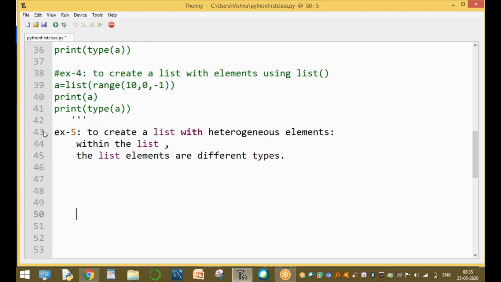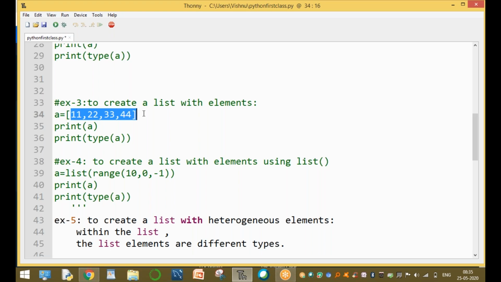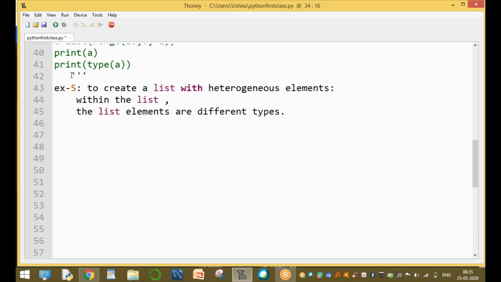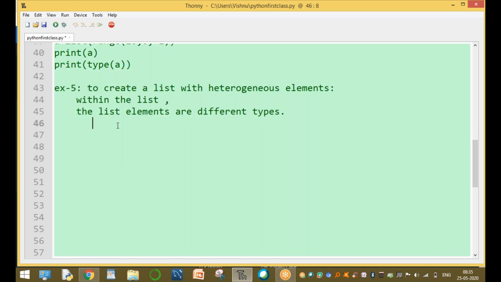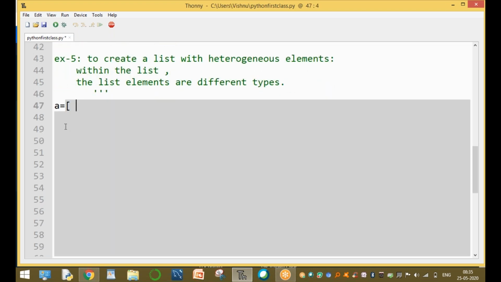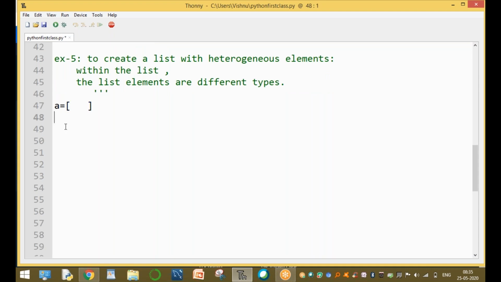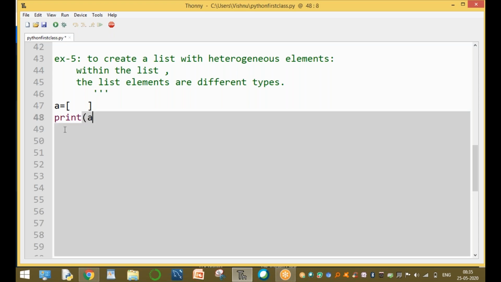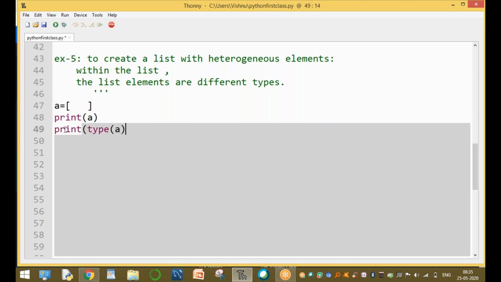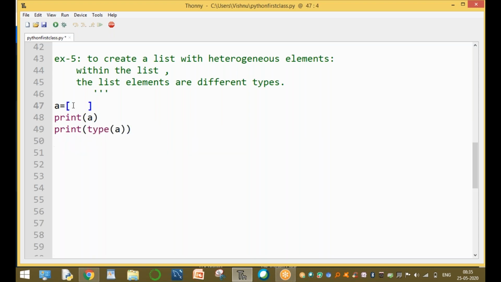In the previous example, all the elements were integer type, and in another example, all the elements were string type. Now to create a list with elements of different data types: for example, A equals a list, which means enclosed by square brackets. Print of A and print of type of A. Clear?